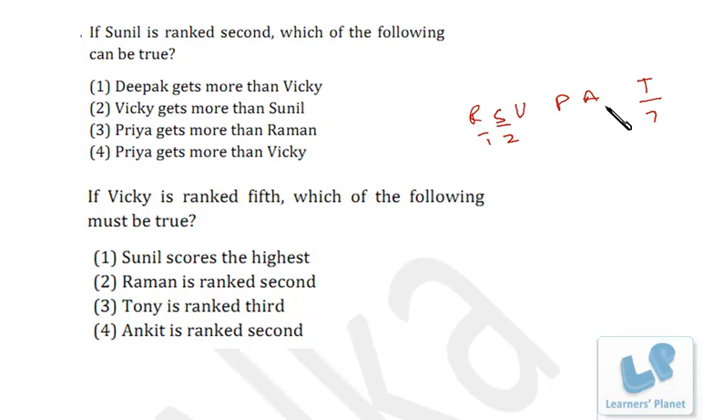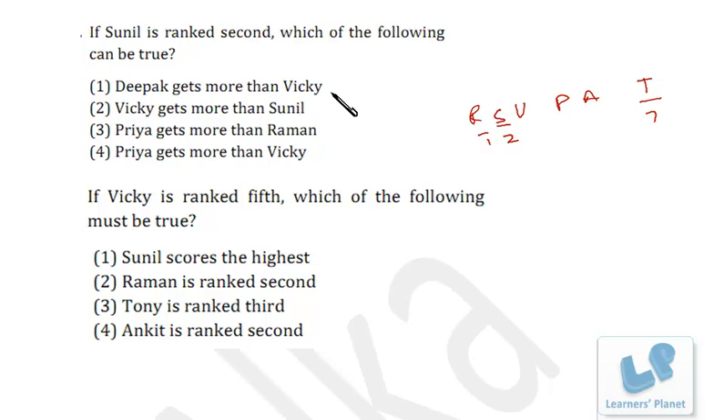One person, Deepak, is missing out. So let's see what happens. Deepak gets more than Vicky. Okay, if Deepak is over here, that means at the third position, then also can we maintain the series 4, 5, 6? Yes, we can maintain. So this is true.